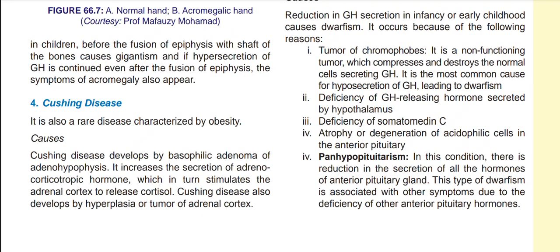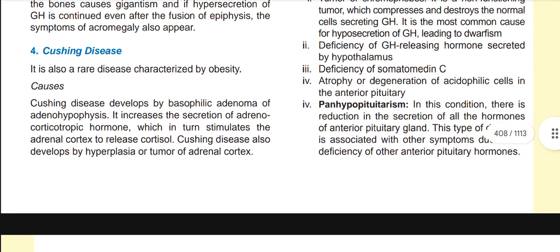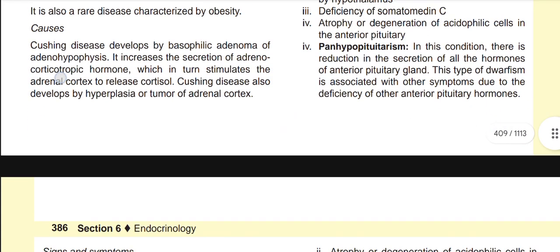Panhypopituitarism. In this condition, there is a reduction in the secretion of all the hormones of the anterior pituitary gland. This type of dwarfism is associated with other symptoms due to the deficiency of other anterior pituitary hormones.